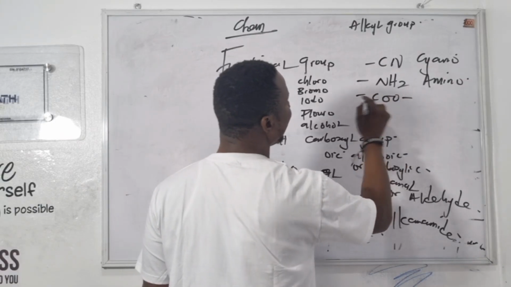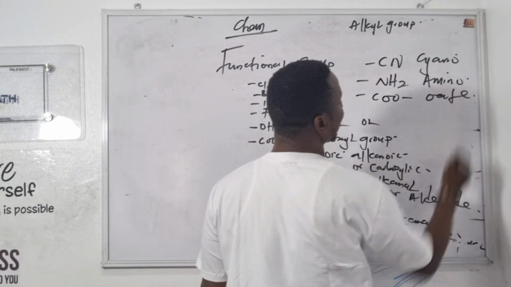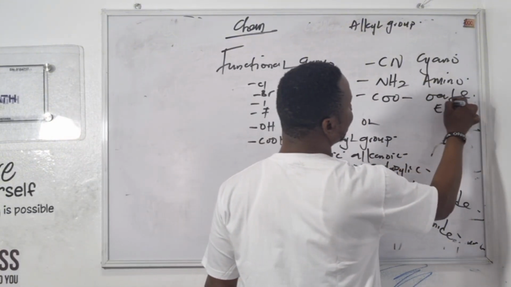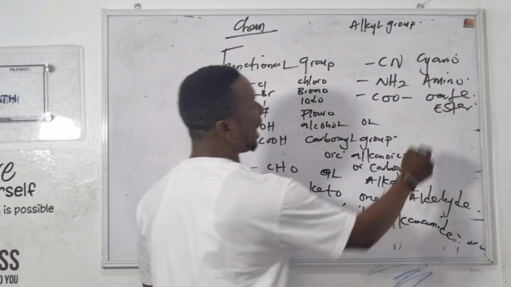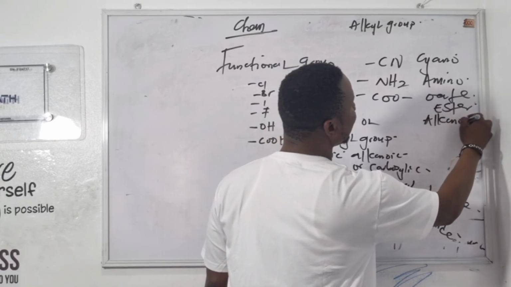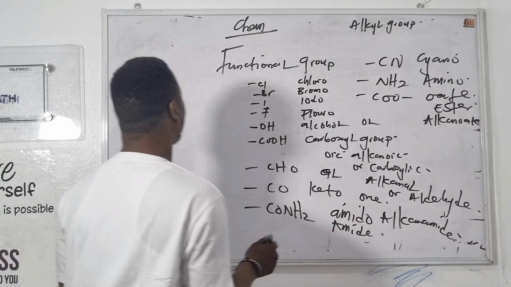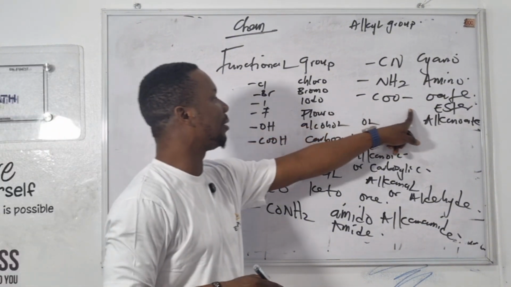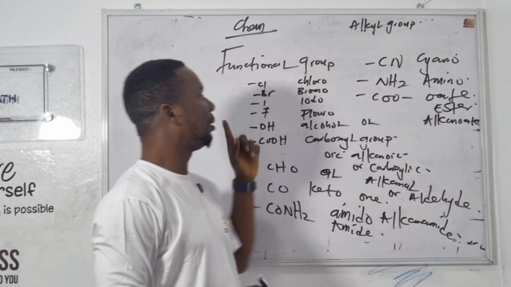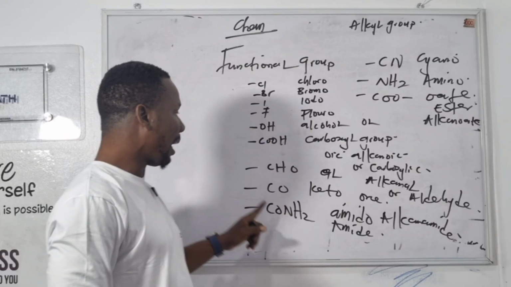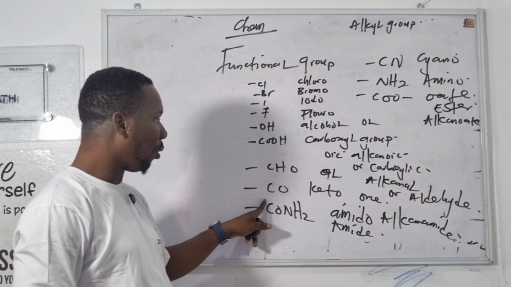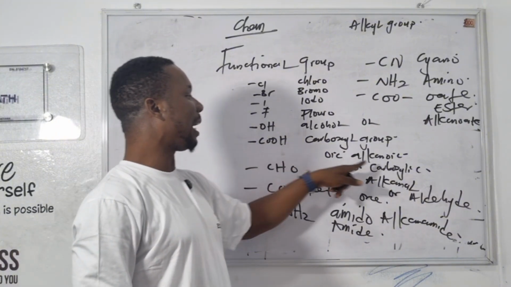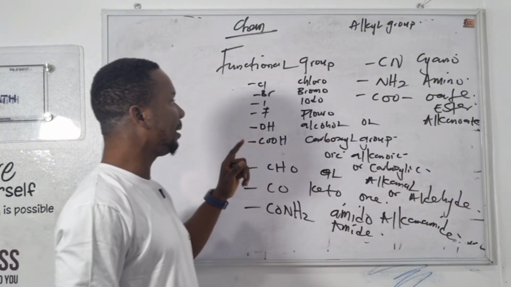Okay, this is alkanol, amino, cyano, amido, keto. From aldehydes, oic from alkanoic acid or carboxylic acid.